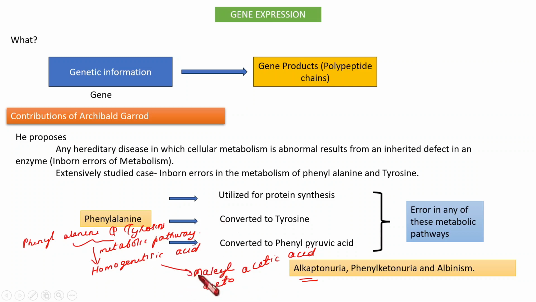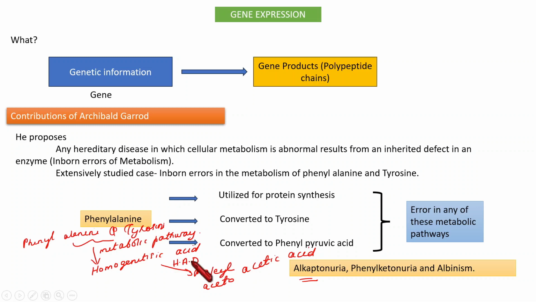For this conversion, an enzyme is required, homogentisic acid oxidase, in short form HAO.